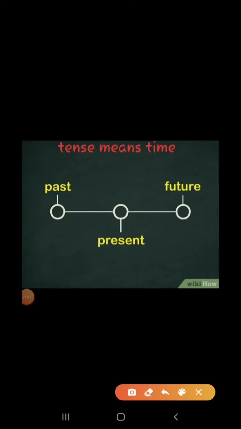So, learners, when we study tenses, we are supposed to study about time. As you know, the word tense suggests time, so time has been classified in three types. The time which is past is called past, the time which is about to come is future, and the time which is going on right now is called present. So on this basis tense has been classified into three types, that is past, present and future.